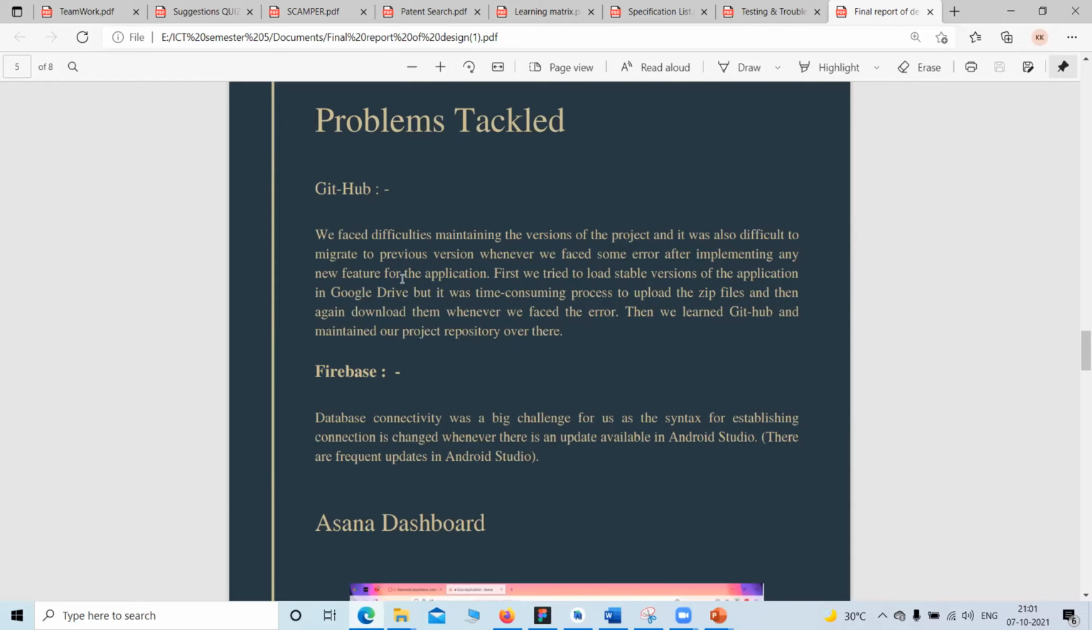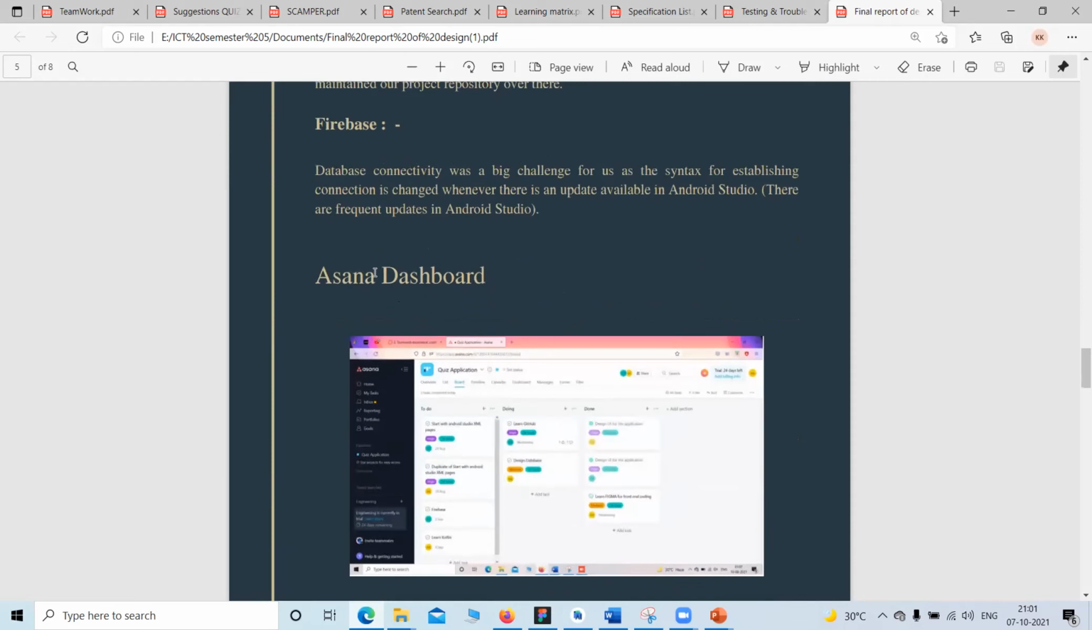But after that, we came to know about GitHub, and we implemented GitHub in our project. Now we are maintaining our project repository in GitHub, and it is working very fine. It's easy to migrate to different versions of our project, and to build different versions of our project.